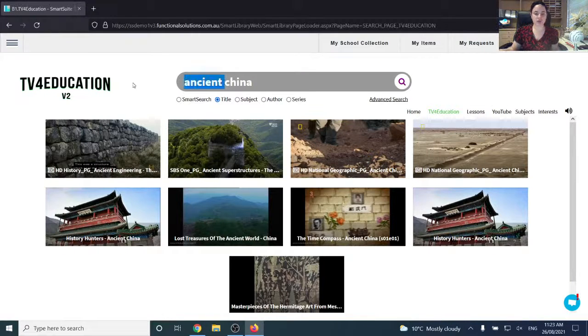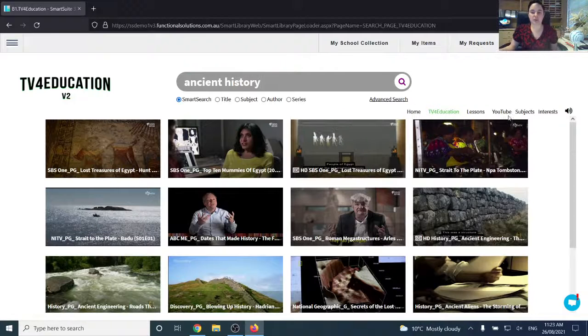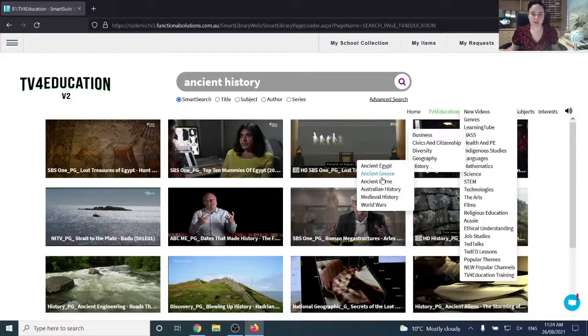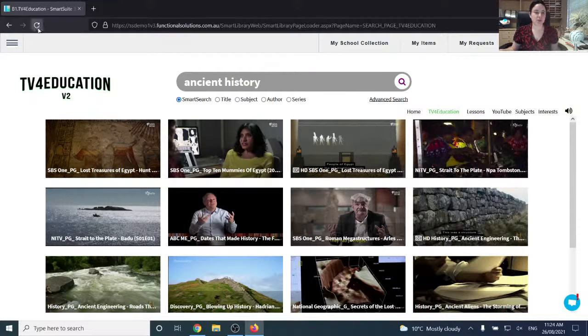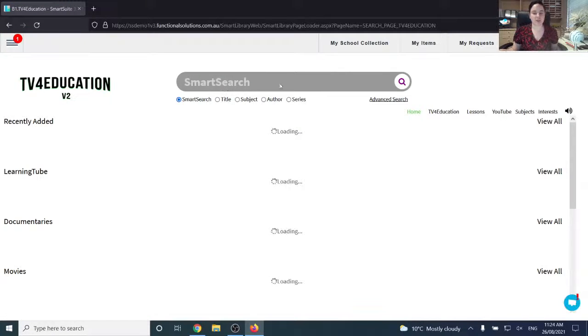You can narrow it down, or you can broaden it up to just China if you want. You can make it ancient history in general if you would like. You can also do a subject search here: click subjects, go to HAS, which is humanities and social sciences, and go down to history. You can see the ancient history here, as well as Australian history, medieval history, and the world wars. You can search that way as well, but if you want to be more specific, you can just go to the smart search bar at the top and search that way.